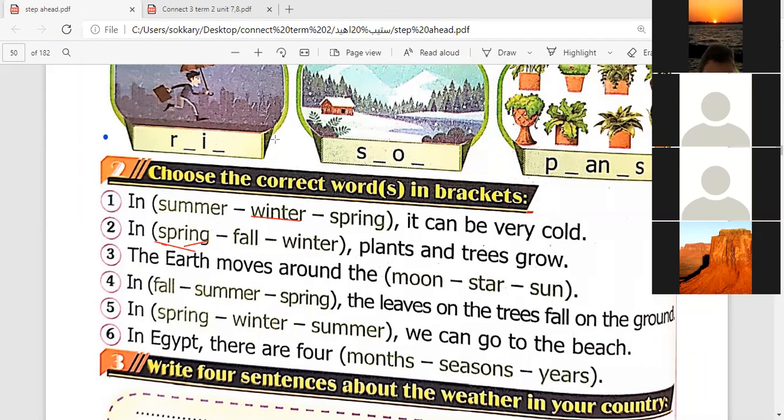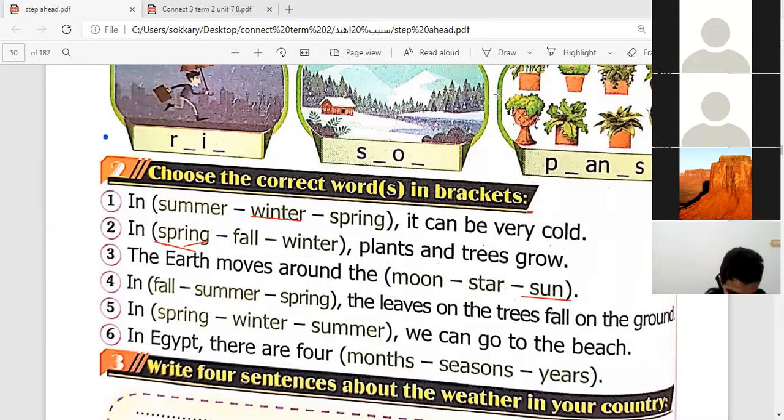Mustafa Hani. Yes. Number 3. It moves around the sun. Thank you. Amr Magdi. Iyad Muhammad.